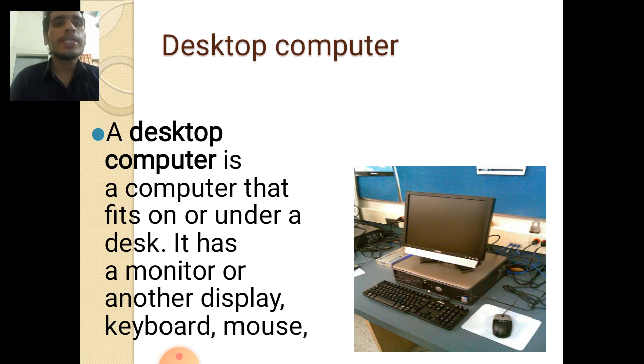A desktop computer is a computer that fits on or under a desk. It has a monitor, another display, keyboard, and mouse. The desktop computer is a very popular computer, mostly used in homes and schools. It stays in only one location. The big majority of people use this computer. People put it on the desk because it suits a desk. That's why we call it a desktop computer.